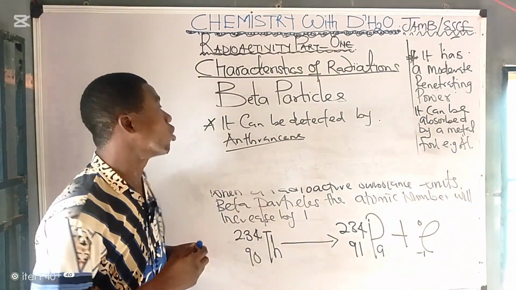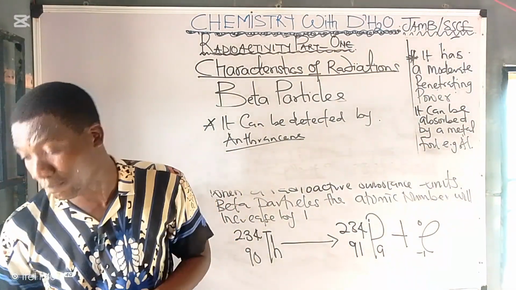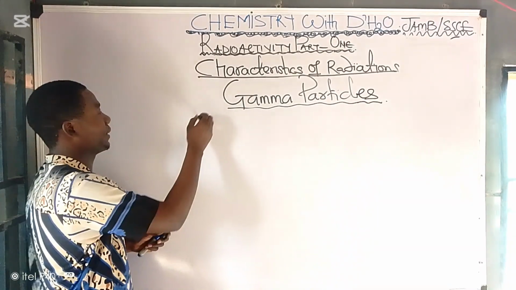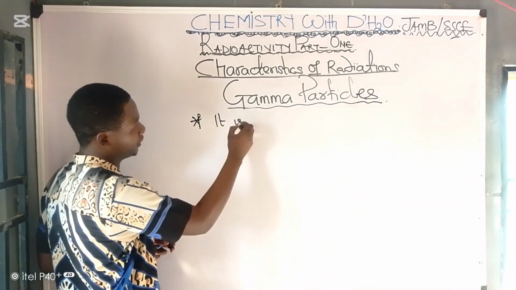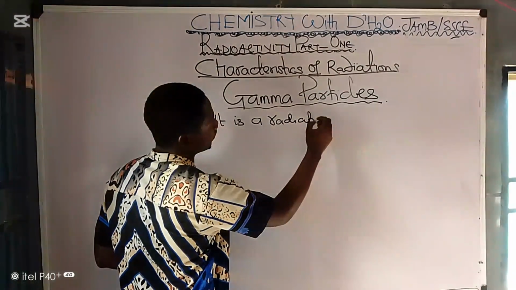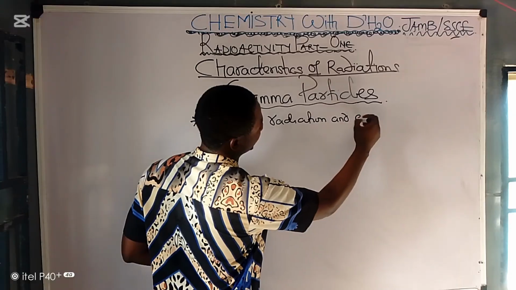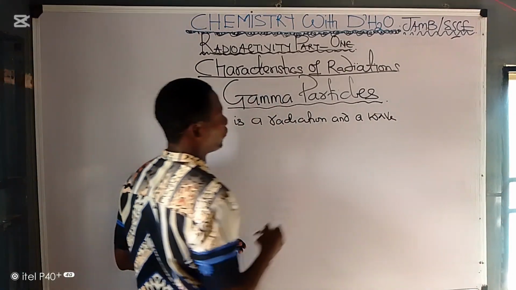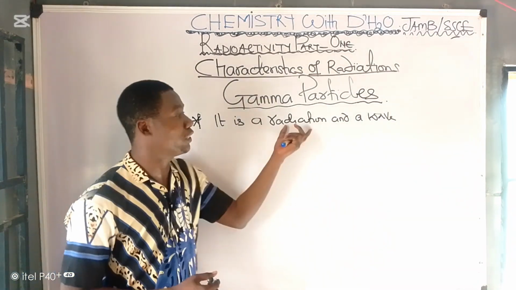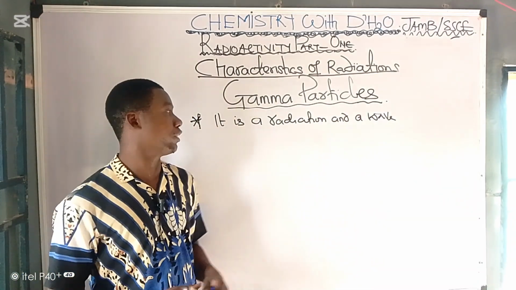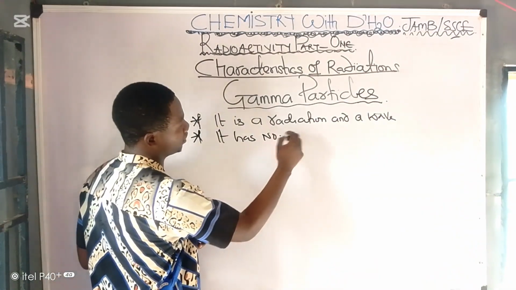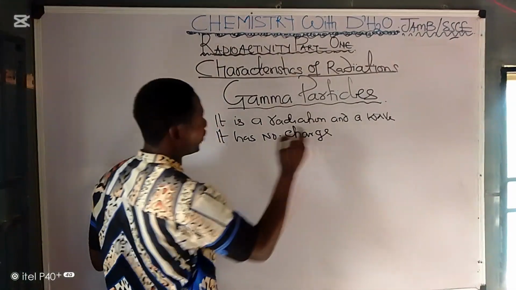Now let's quickly go over to what we call gamma particles. Now, gamma ray, let's look at the characteristics. Number 1, it is a radiation and a wave. Don't forget that gamma ray is one of the electromagnetic waves. So it's a radioactive radiation and it's also a wave. It must be noted. Number 2, it has no charge. It does not have charge.